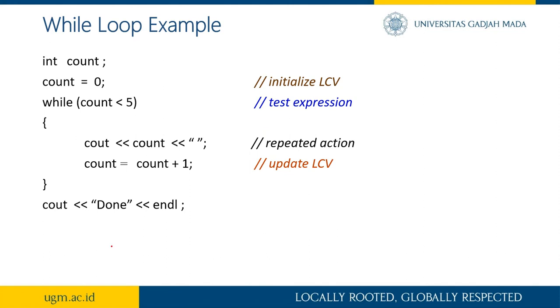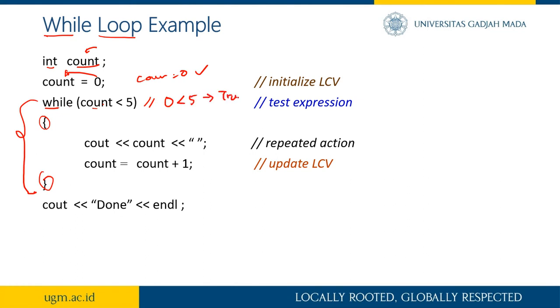Okay, now let's take an example of a while loop. Here we declare a variable, namely count. The type is integer, and we assign 0 to count. So now count is 0. This is the looping, this is the bracket, and this is the condition or the expression. Let's go to the looping. While count is less than 5, now count is 0, so 0 is less than 5, which means this is true. So we do the looping.